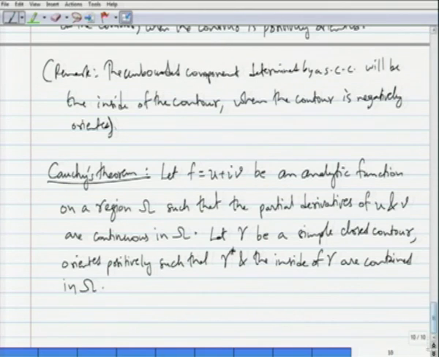So, in that event, the integration over gamma of f of z dz, the contour integration of f on gamma, is equal to 0.